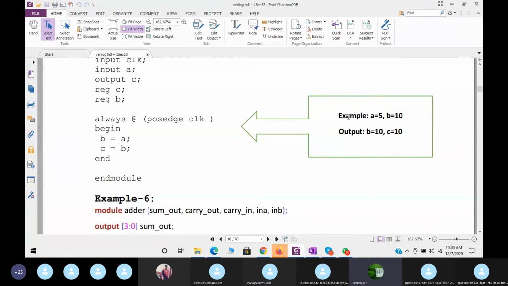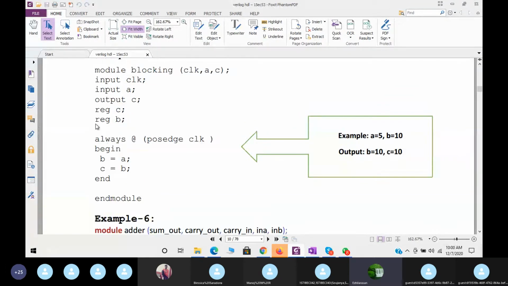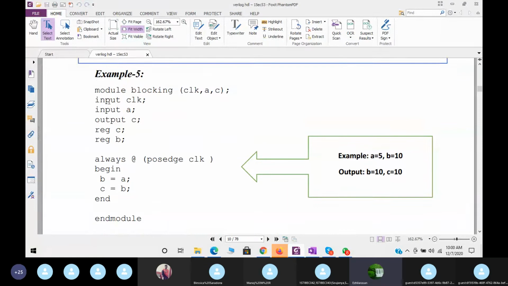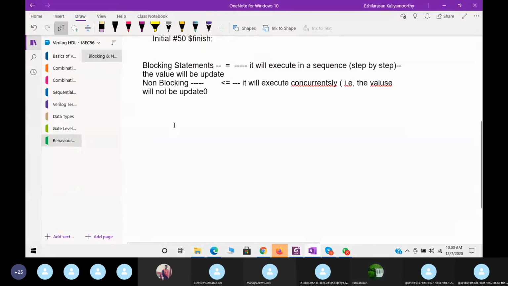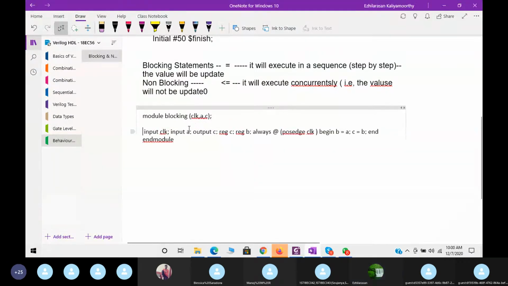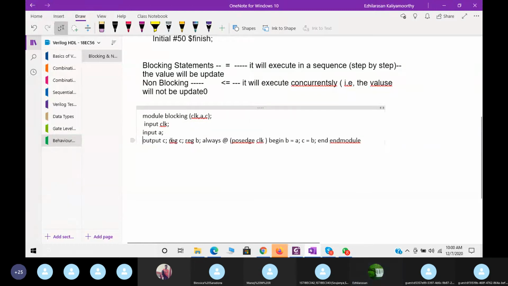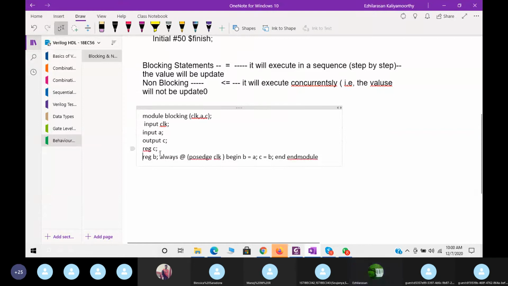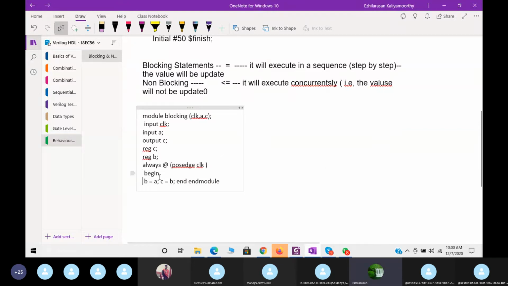So here I can give an example. Let us consider A value is 5, B value is 10. Assume it in this way, or you can write it this way before the always block. See, let me rewrite the code here.